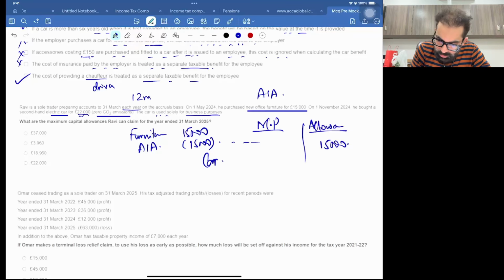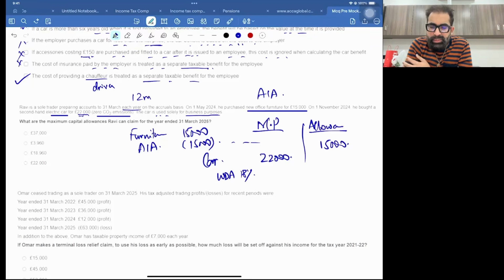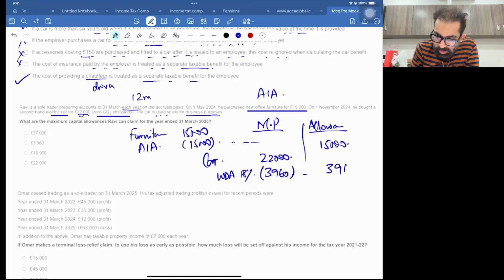The cost of the car is 22,000, and you know the WDA for the main pool is 18%. As it is a complete 12 months accounting period, you don't need to apportion this WDA. So 22,000 times 18% is 3,960. So this 3,960 will come in the allowance column.